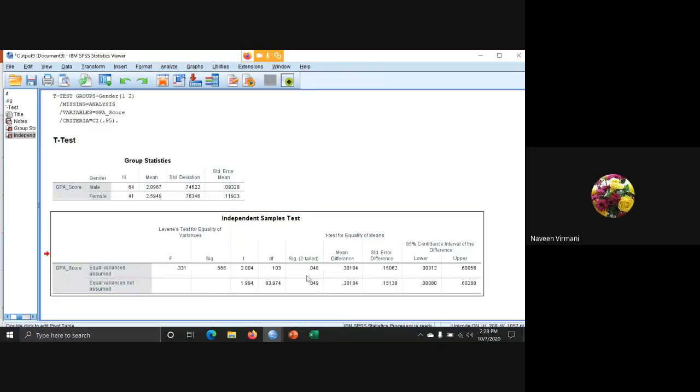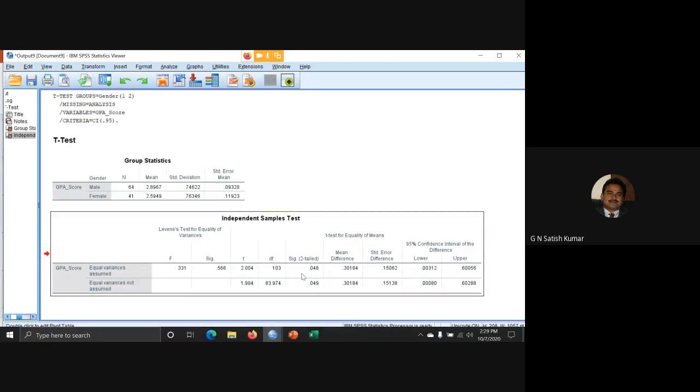Yes, sir. Sir, I have a small query. Actually, when I am performing this test in my system, different values are coming, sir. No, we are using software, sir. If you are using the same data, you'll have the same output.